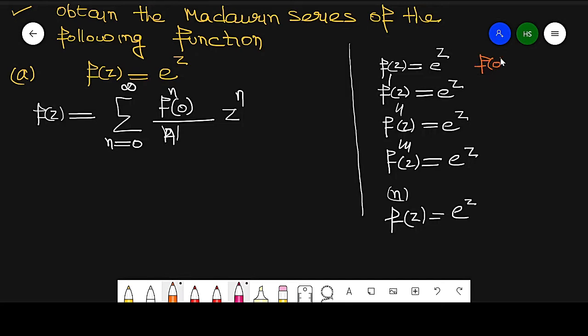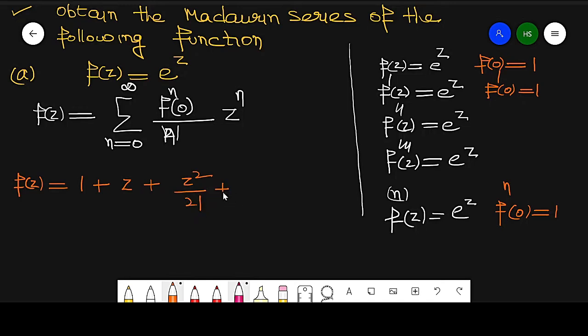So f(0) is 1, f dash 0 is 1, and continuing the process, at this point every derivative is equal to 1. Now this series f(z) can be written as 1 plus z over 1 factorial plus z square by 2 factorial, continue, plus z raised to power n by n factorial, and so on up to infinity.